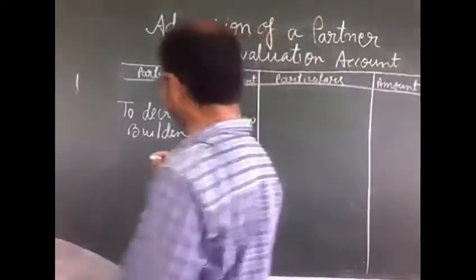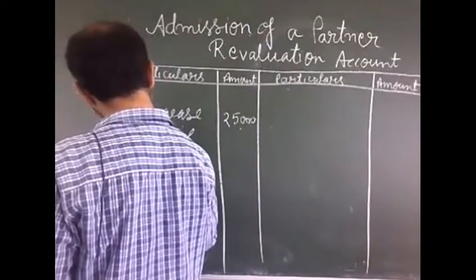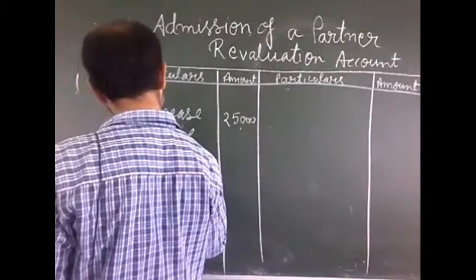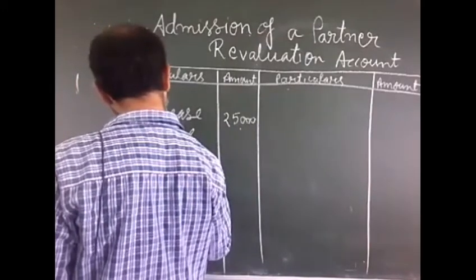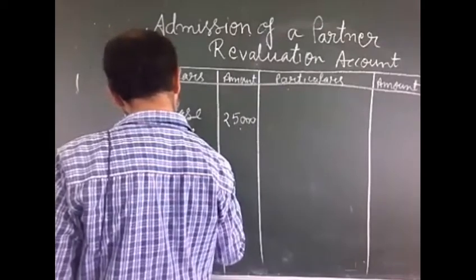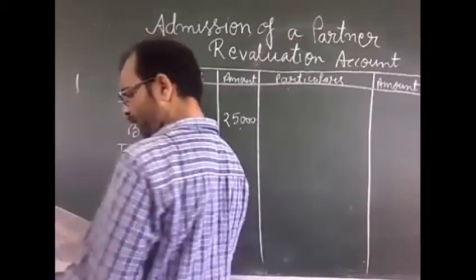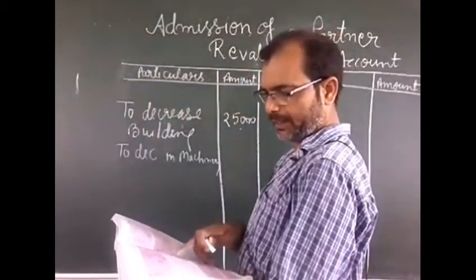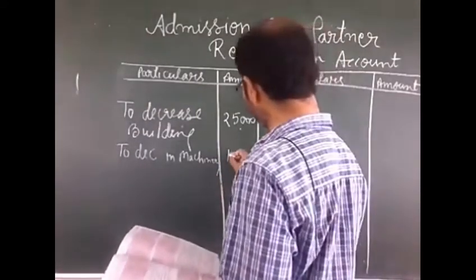In the same way, to machinery, the amount given is 2 lakh and the depreciation rate is 5%. When we depreciate, the amount will come to 10,000 rupees.